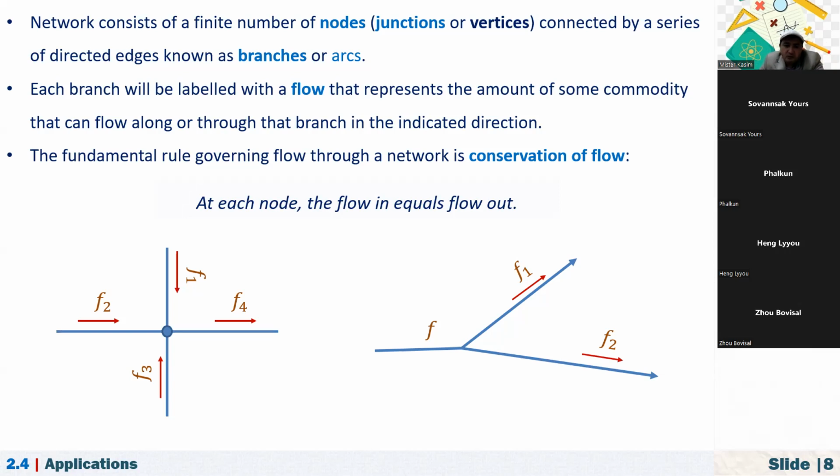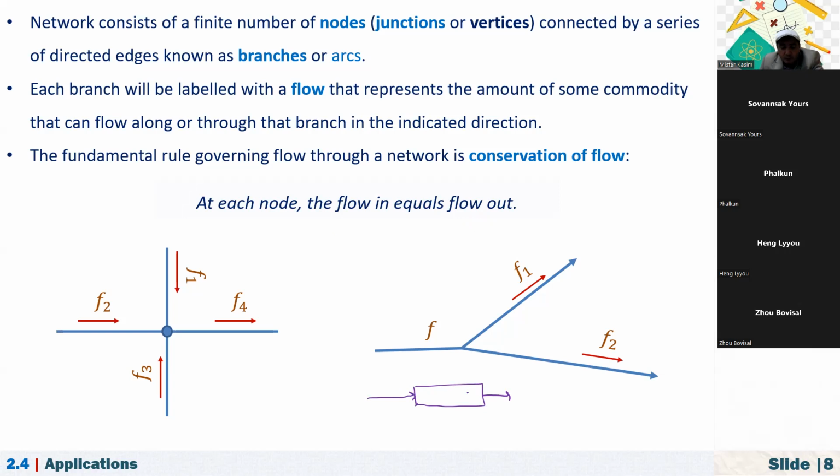The fundamental rule governing flow through a network is conservation of flow. What does it mean? It means that at each node, the flow in equals the flow out. That is conservation of flow. That means, for example, if we are talking about this kind of space, and this one is the entrance and this one is the exit, it's simply saying that, for example, in an internet connection, the flow in equals the flow out.